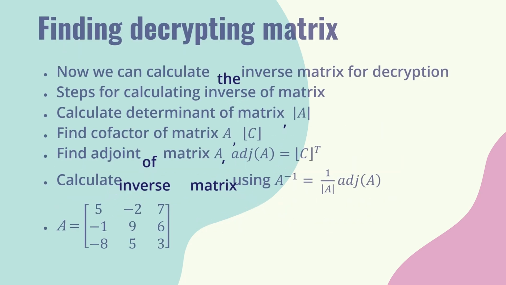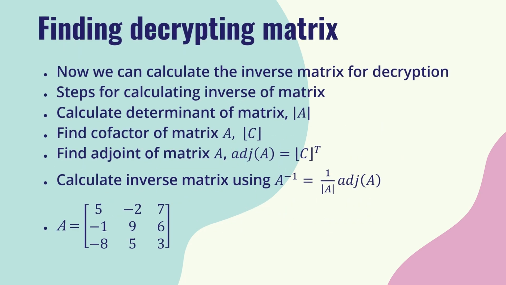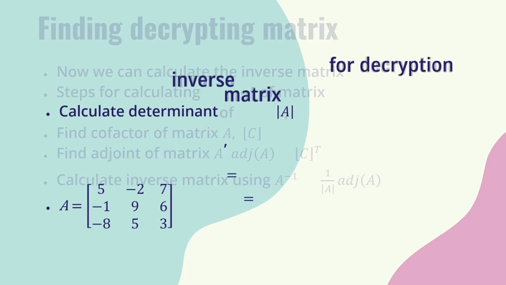Now, we can calculate the inverse matrix for decryption. These are the steps for calculating the inverse of a matrix. First of all, calculate the determinant of the matrix. Secondly, find the cofactor of matrix A. Third, find the adjoint of matrix A by doing a transpose on the cofactor of matrix A. Finally, we can calculate the inverse matrix using this equation below. And matrix A is the matrix that will be used in encrypting and decrypting our message.